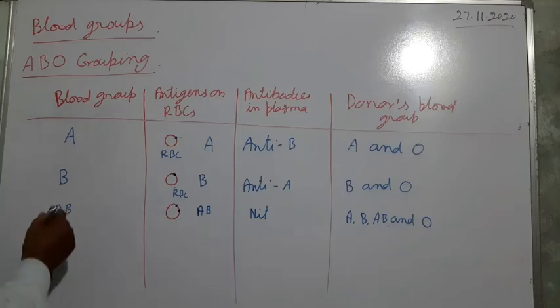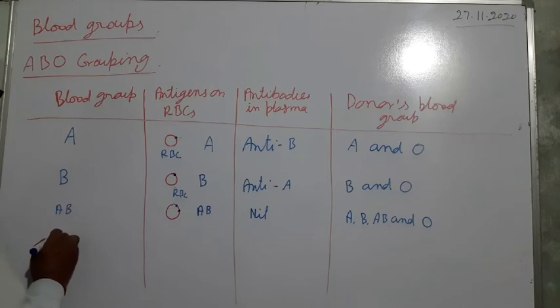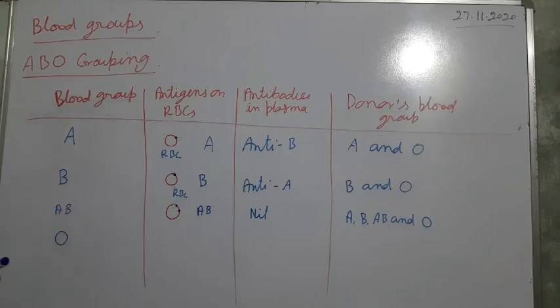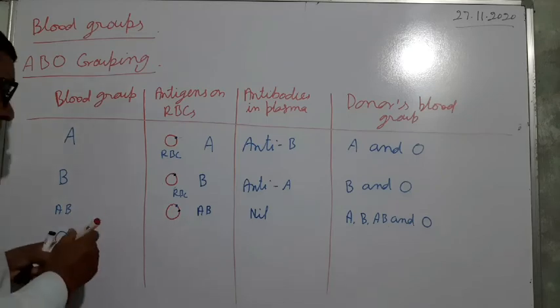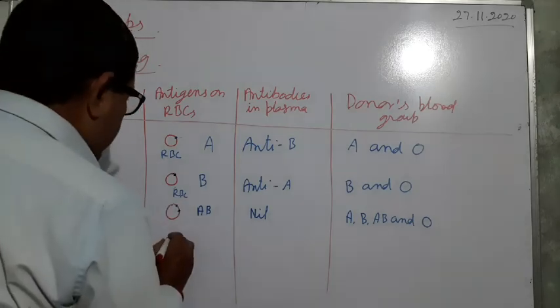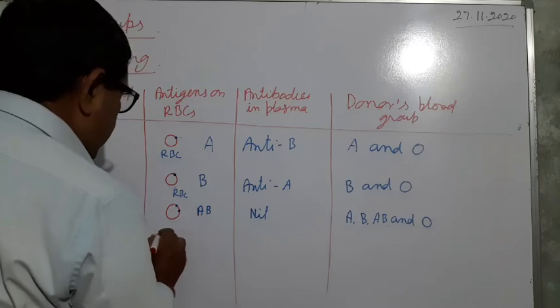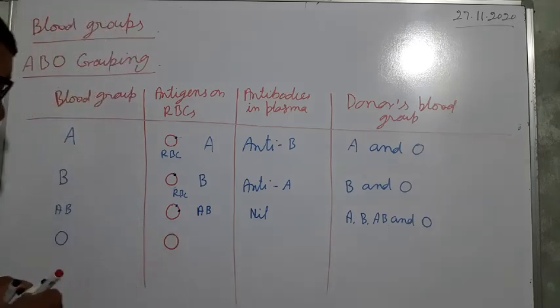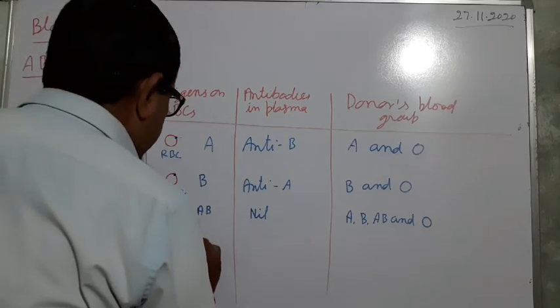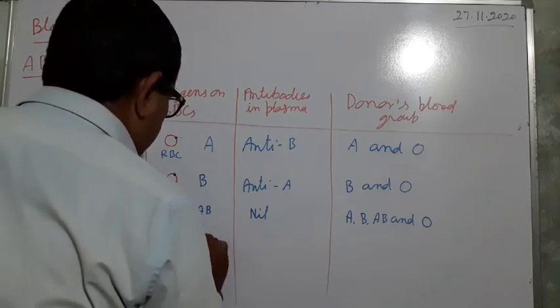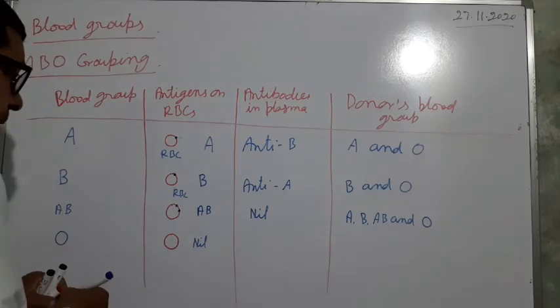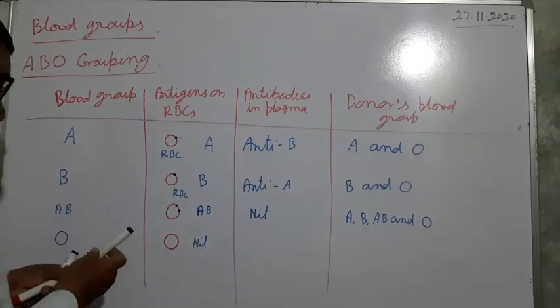And next, blood group O. In case of blood group O, this RBC has no type of antigen, so antigen is nil. And here, which antibodies are there?